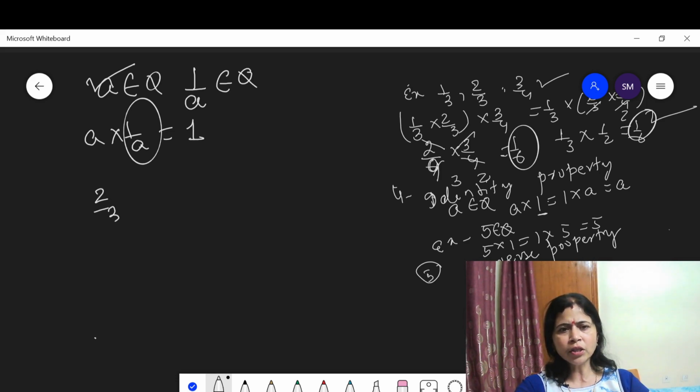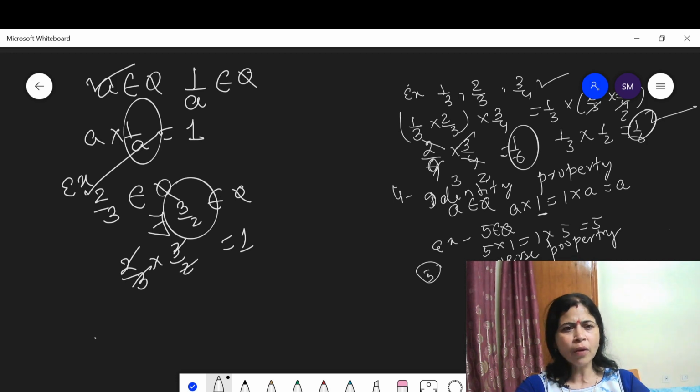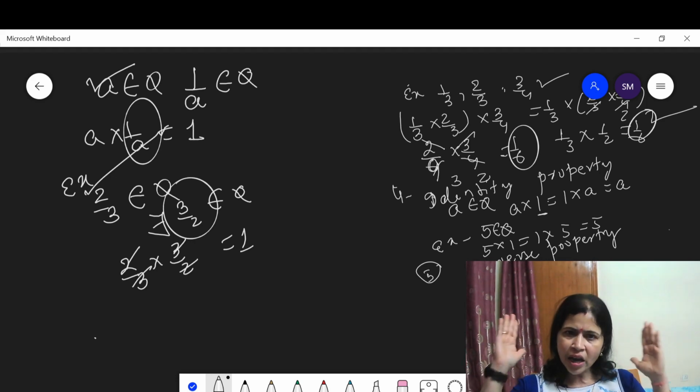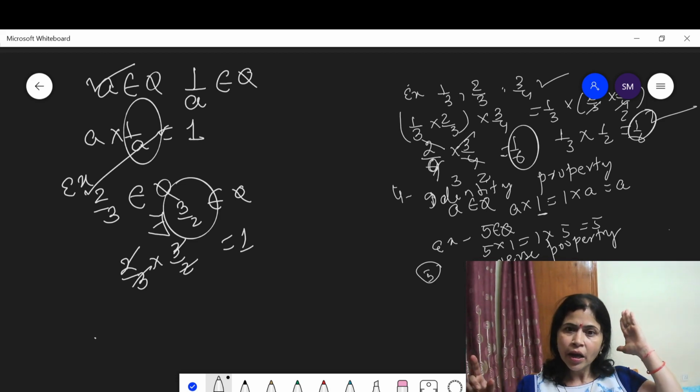Take an example. Suppose 2 upon 3 belongs to Q, there must exist 3 upon 2 which belongs to Q such that 2 upon 3 into 3 upon 2 is equal to 1. Here 3 upon 2 is the multiplicative inverse of 2 upon 3. This means multiplication of rational numbers satisfies first the closure property, second the commutative property, third the associative property, fourth the existence of identity, then fifth the inverse property.